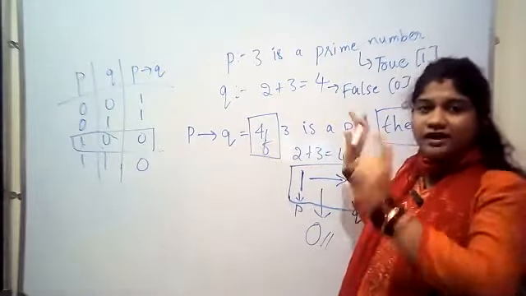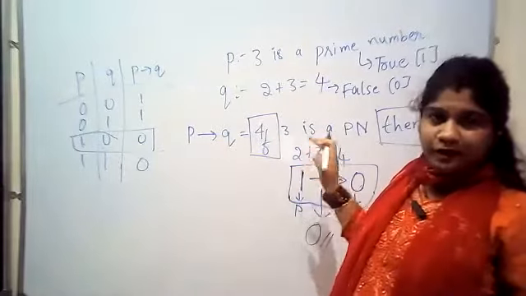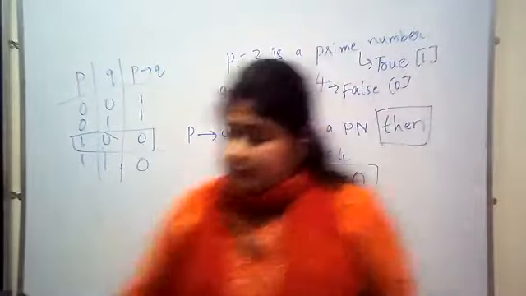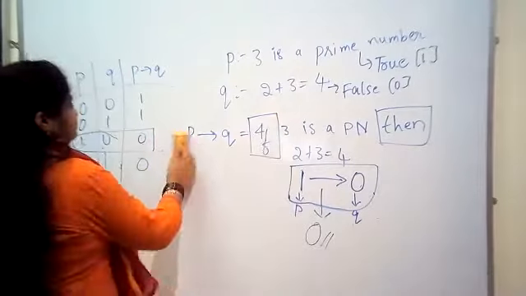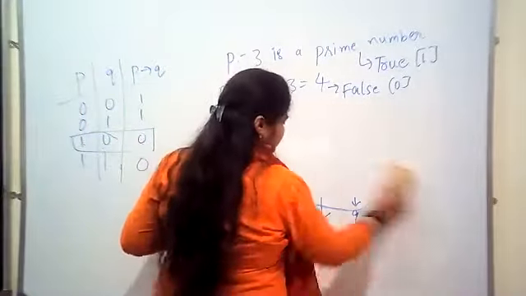I will explain Q condition P also. Now I will explain with the same example only.